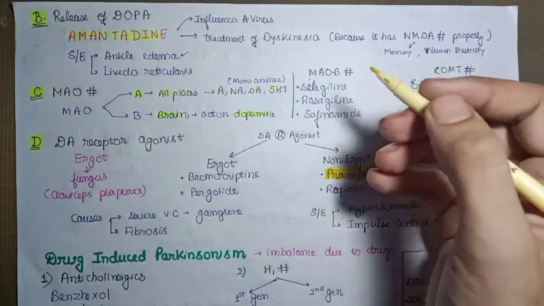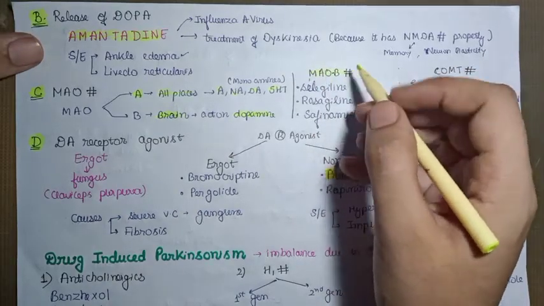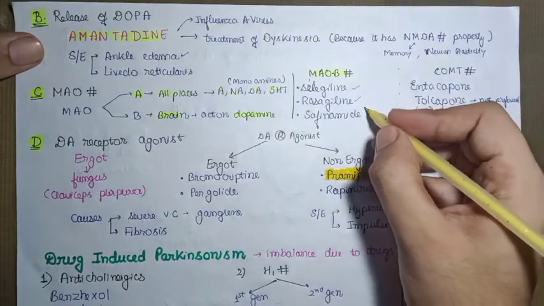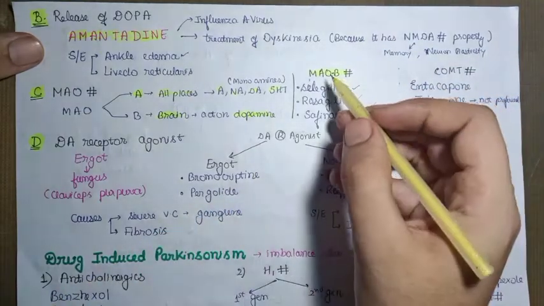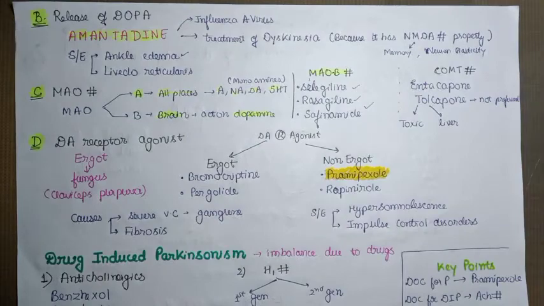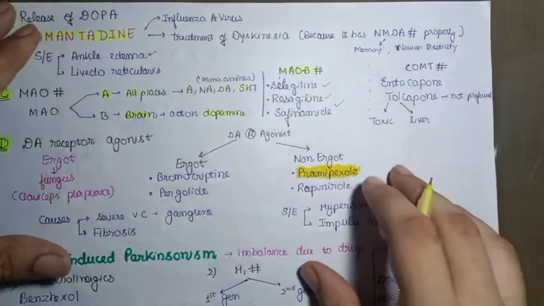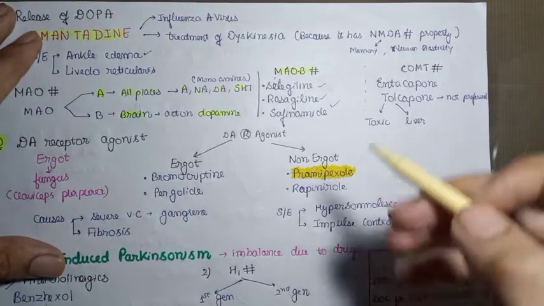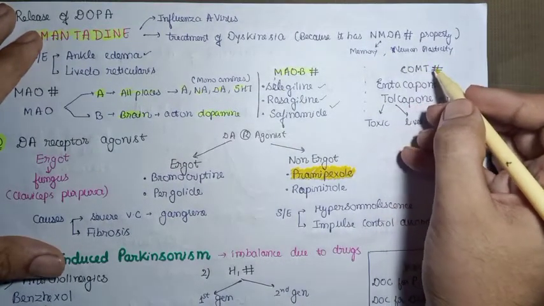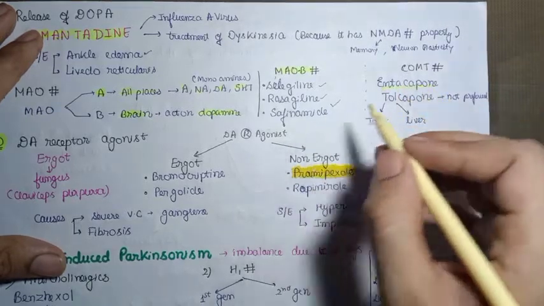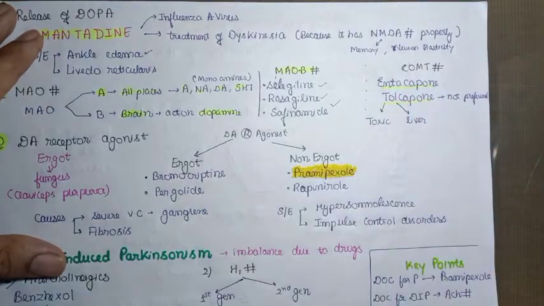We have three drugs that inhibit the MAO B: selegiline, rasagiline and safinamide. These three drugs inhibit the MAO B, so you can remember the mnemonic SRS. Now we have COMT inhibitors, that is catechol-O-methyl transferase inhibitors. We have two in this regard, entacapone and tolcapone.